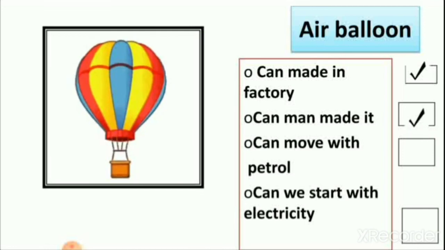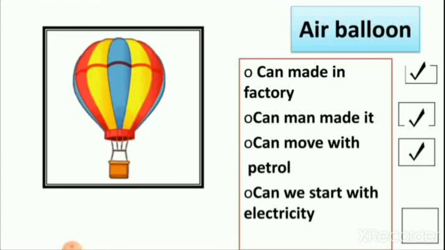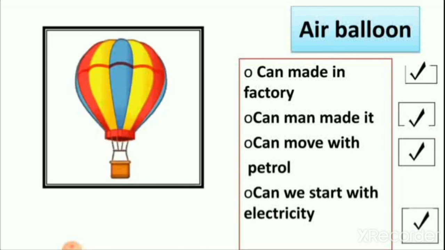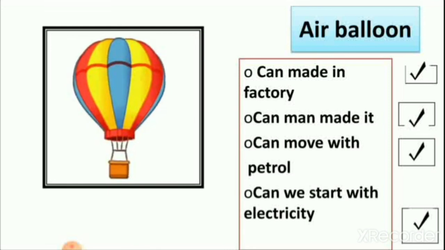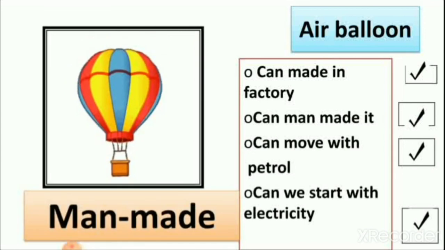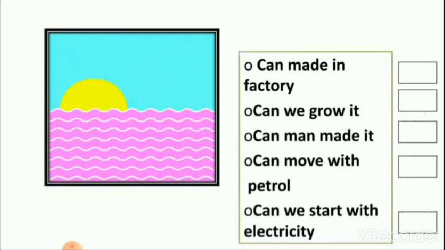Can it move with petrol? Yes, some air balloons move with petrol and some air balloons move with fire. So we use things to move an air balloon. Then next, can we start it with electricity? Yes. In some air balloons we use electricity to move. So air balloon is a man-made thing.